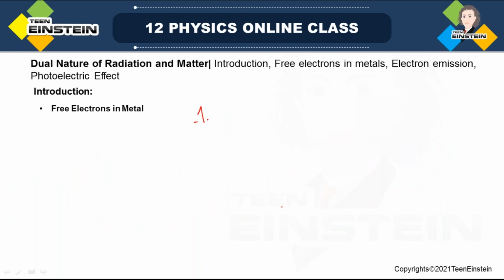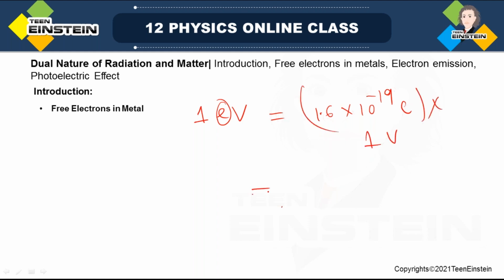See, 1 electron volt is equal to 1 electronic charge times 1 volt. 1 electronic charge is 1.6 into 10 to the power minus 19 coulomb, multiplied by 1 volt.